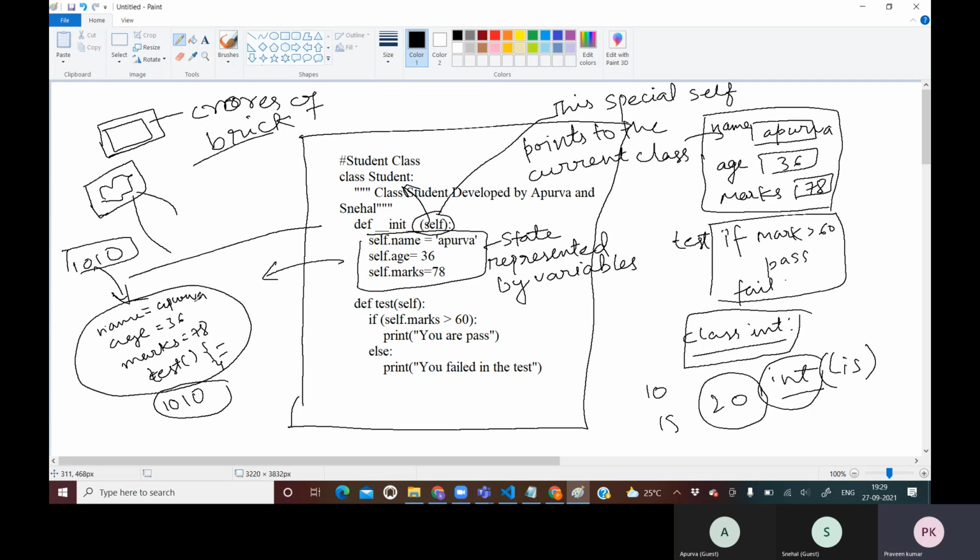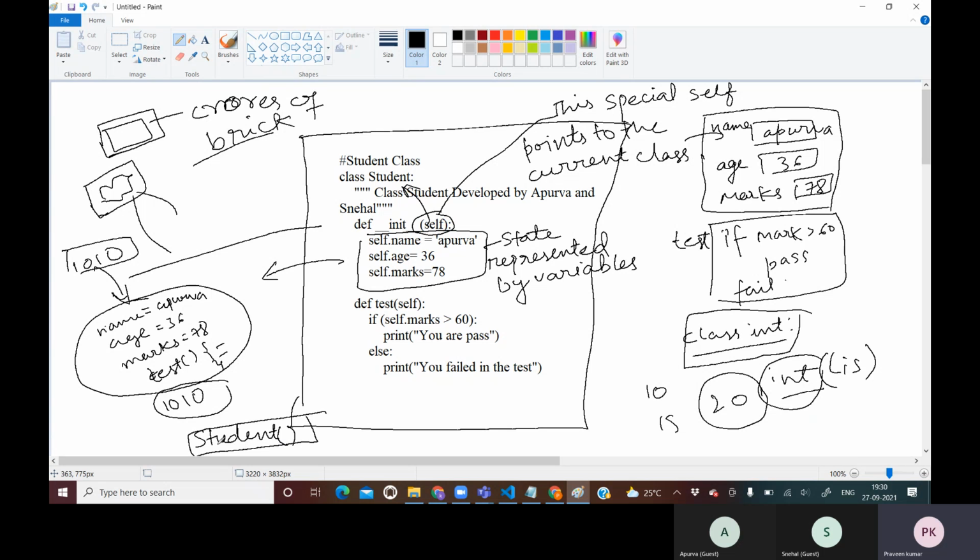This object is created by a very simple syntax. I just need to say that I want to create a student object. It will be created as soon as this line of code executes in the interpreter.